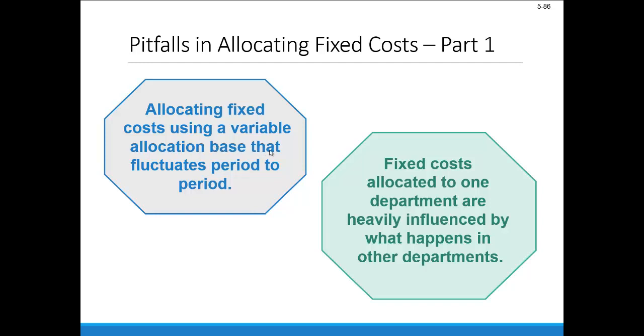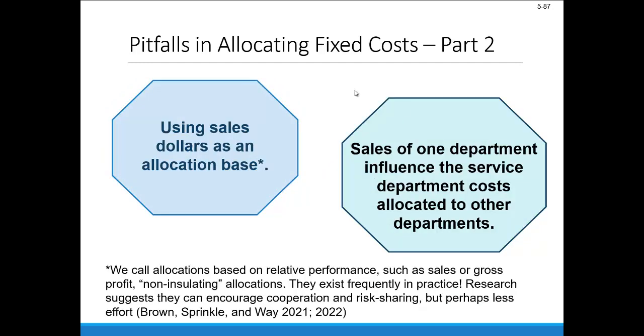And then fixed costs allocated to one department in this scenario are heavily influenced by what happens in other departments. So basing this on the peak period usage of all departments means it's really on a relative basis rather than an absolute basis. And again, that might not best describe how these things are really being consumed. Now, another potential pitfall would be using sales dollars as an allocation base, because sales of one department influence the service department costs allocated to other departments.